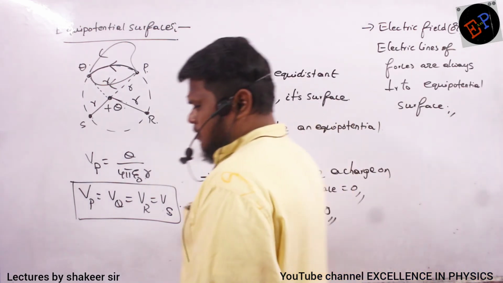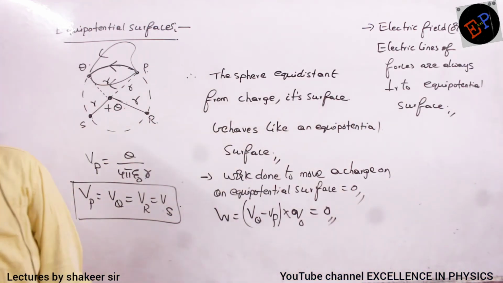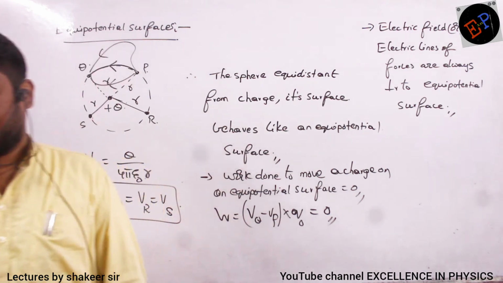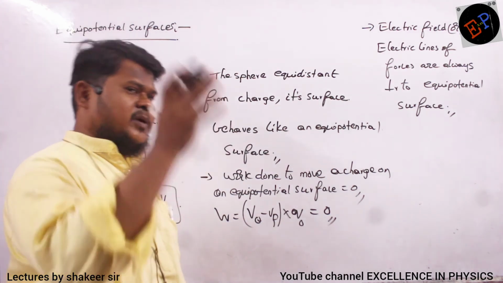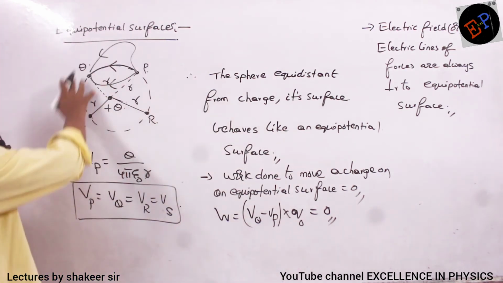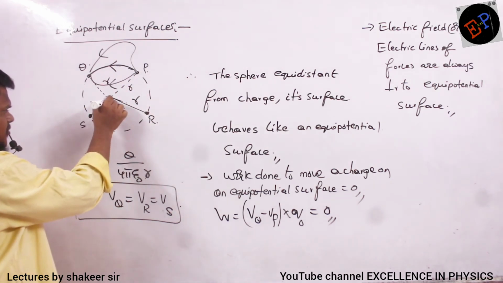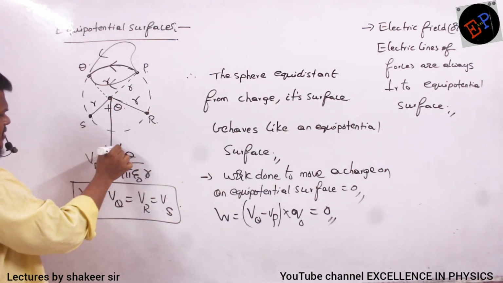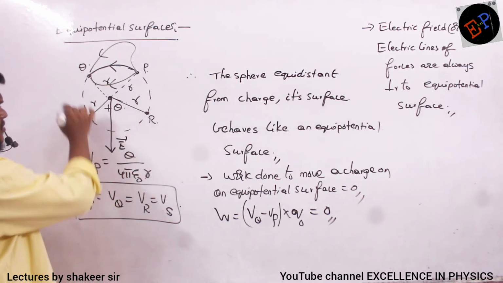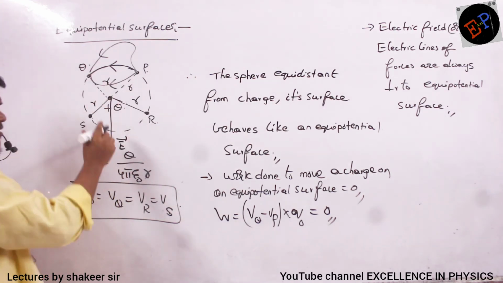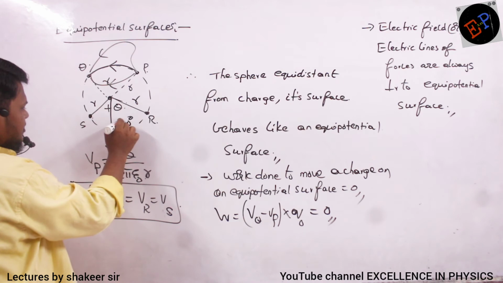So to an equipotential surface, what will be the direction of electric lines of force? They will always be perpendicular. It means that this is the equipotential surface. So if you draw electric lines, these electric lines will be exactly perpendicular to this equipotential surface. Always it will make an angle of 90 degrees.